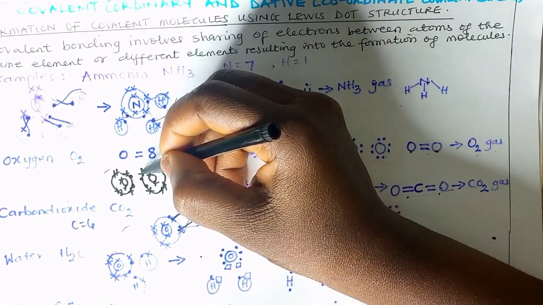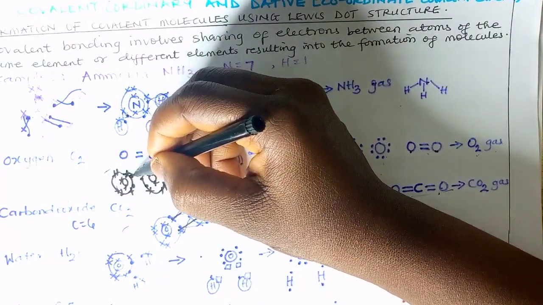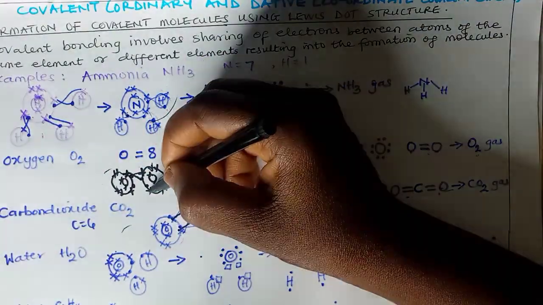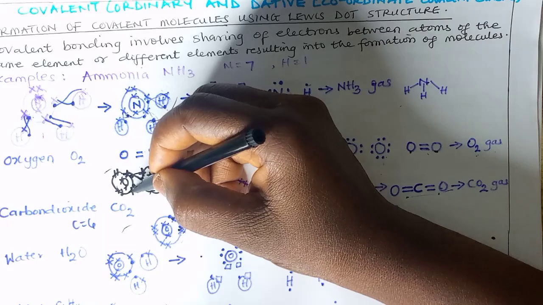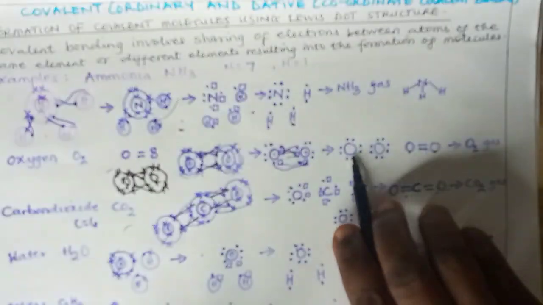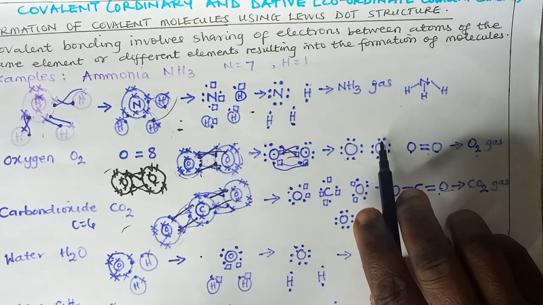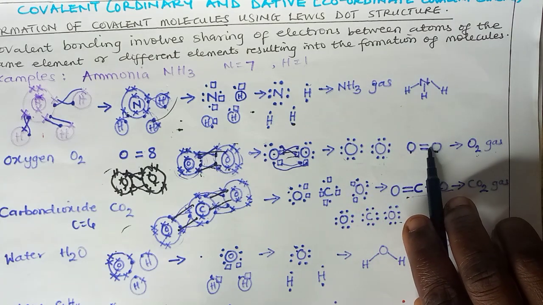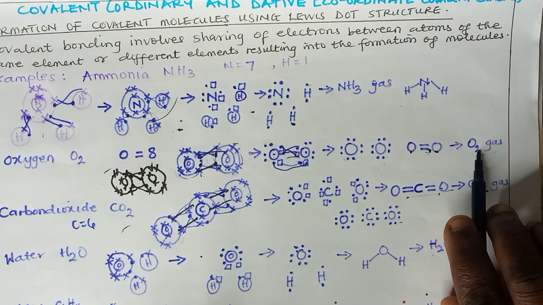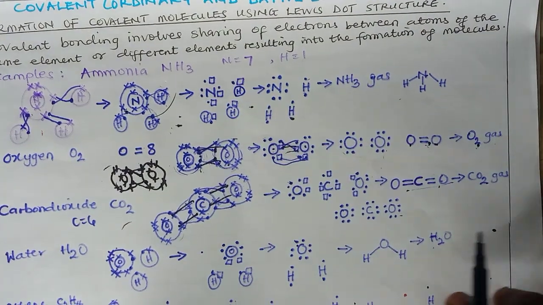And so what happens is that this one here supplies the need of this. Then this electron here supplies the need of this, we cancel. This electron here supplies the need of this, while this is also supplied the need of this. And then you can see bonding taking place here, represented after the complete process. We have the 8 valence electrons complete, and 2 bonds are formed because of the oxygen. So most covalent compounds form molecules like gases and liquids.